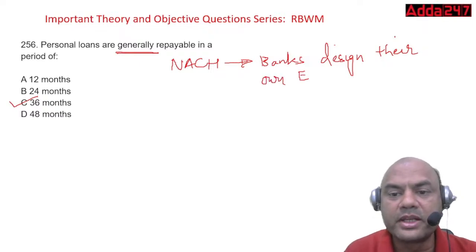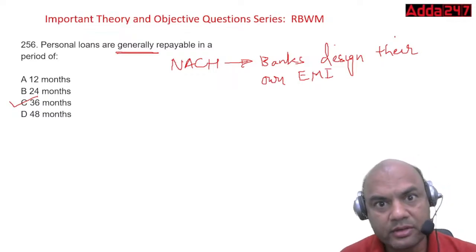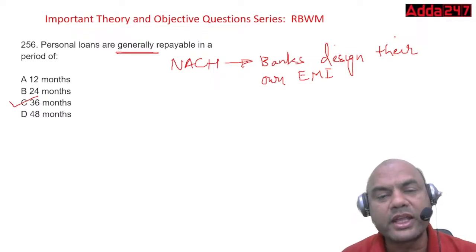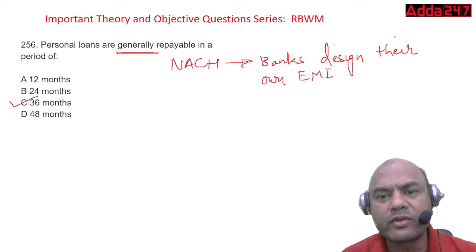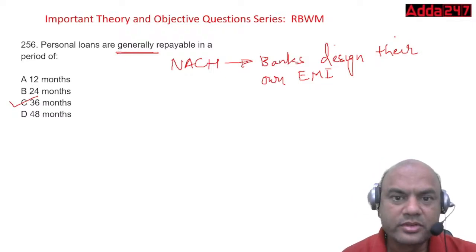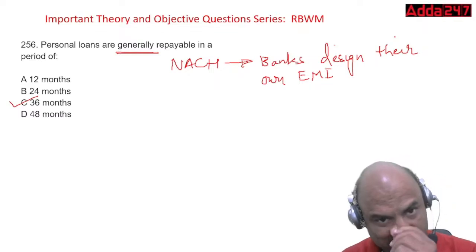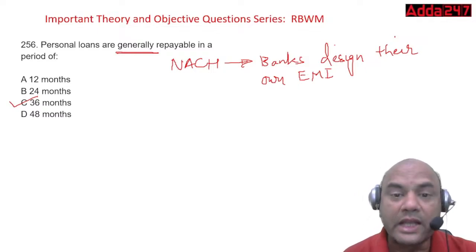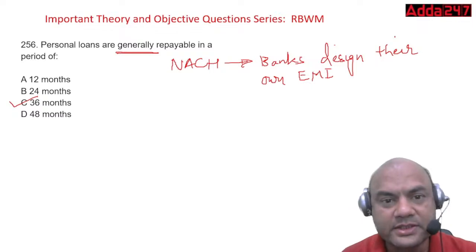Suppose if I want the EMI every 3rd day, I can have it, right? EMI is equated monthly installment. If it is not monthly, then we won't call it EMI. We'll call it EDI, equated daily installment. So suppose I want the loan to be repaid in 1 month only, after a period of every 3 days, I can design it. That's why this NACH is a very important institution. It has changed the total banking scenario now.